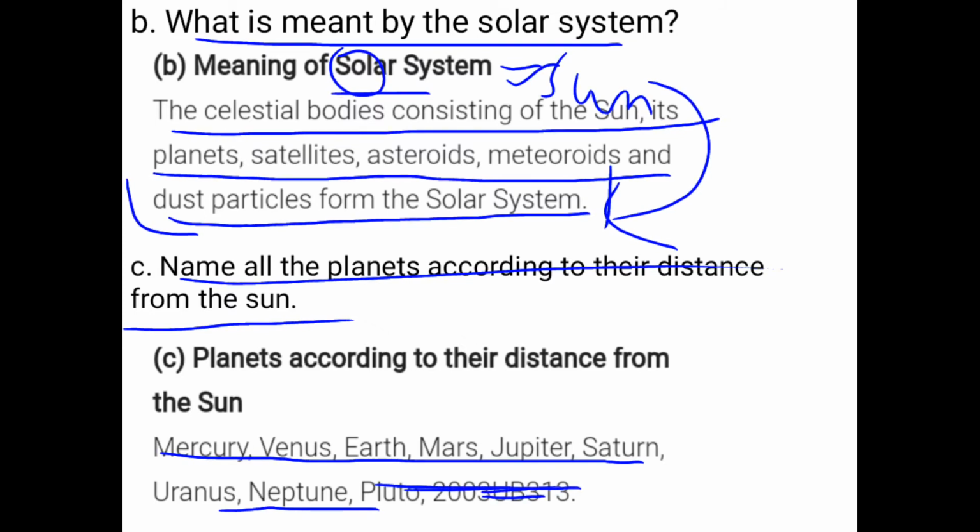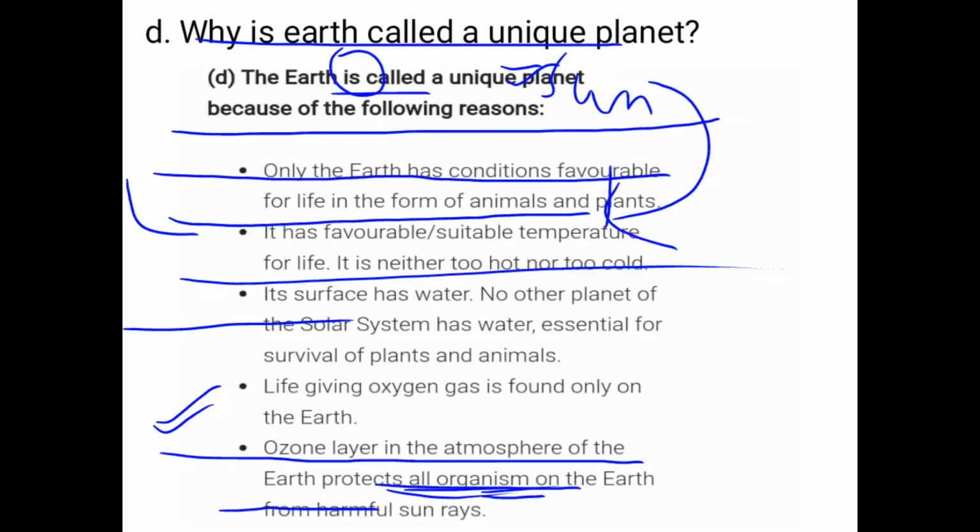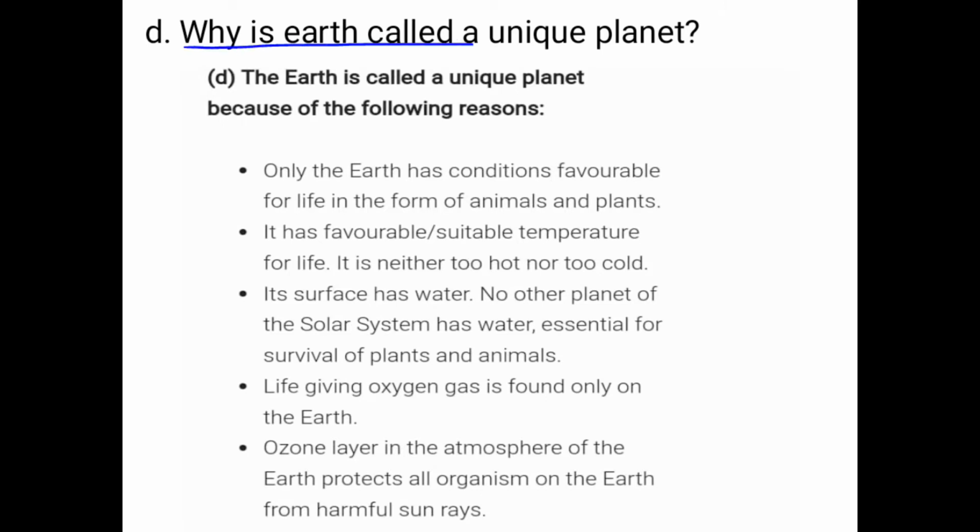Now see here, for remembering this we have a trick also. My Very Educated Mom Just Served Us Nuts. Okay. Next, why is Earth called a unique planet?